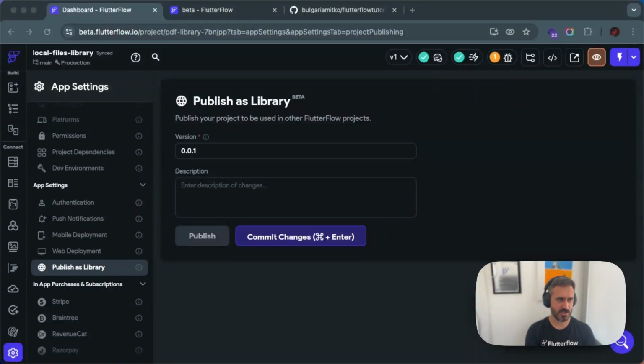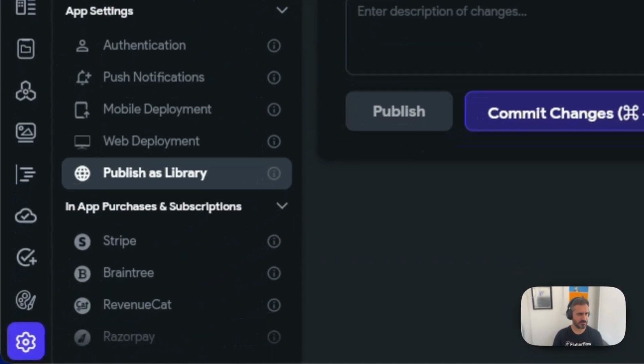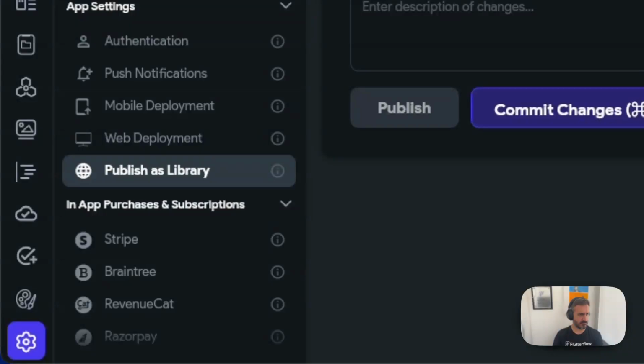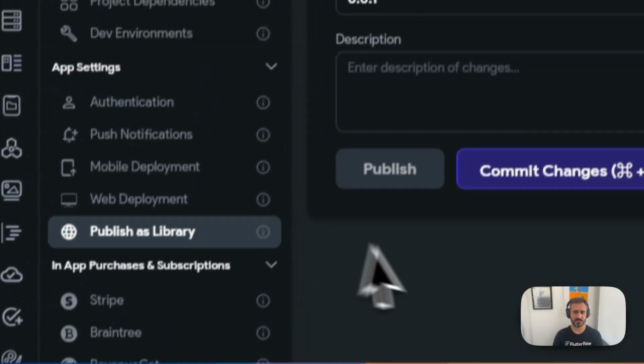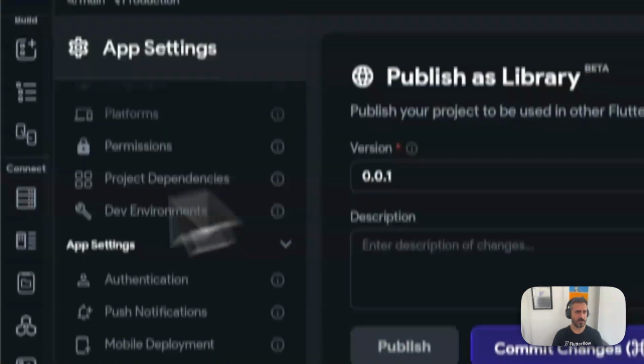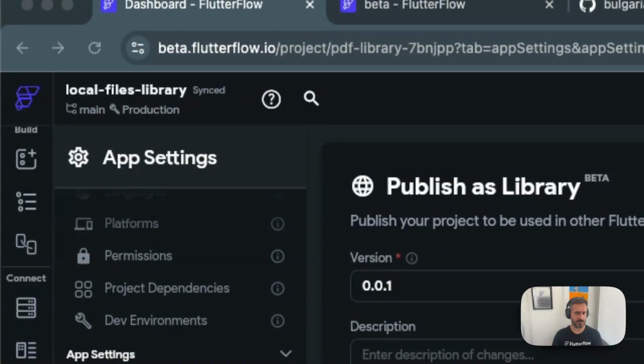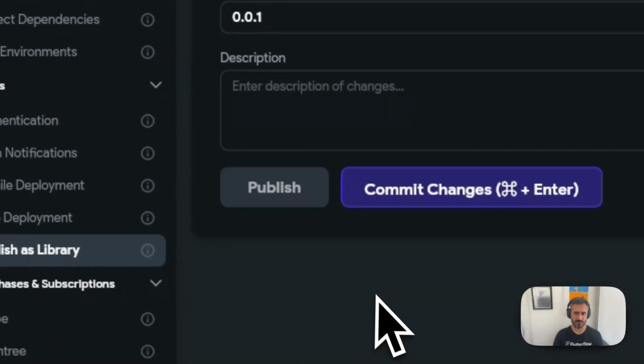Let me check if that is available in the public version right now, because to be honest, I'm not sure what is pushed to the public and what is not. Give me just one second. Yeah, it is available. I'm using the beta right now, but this is available in production, so you can do that currently.